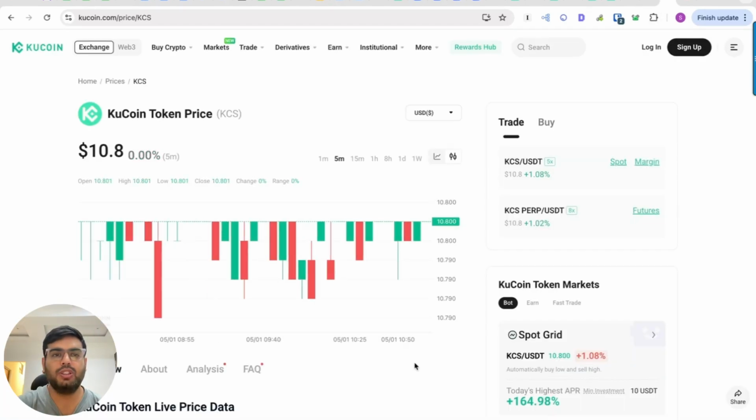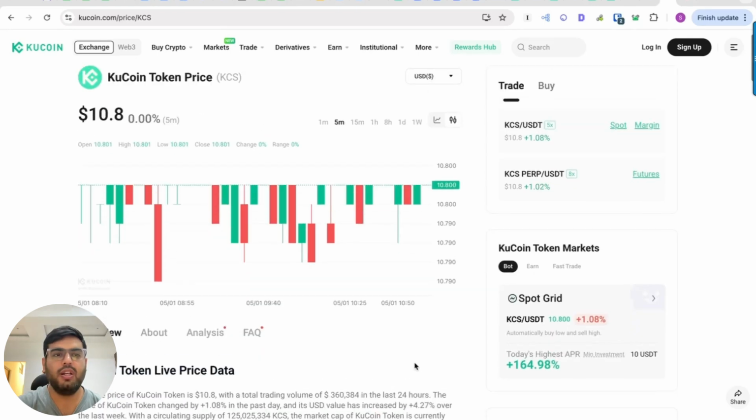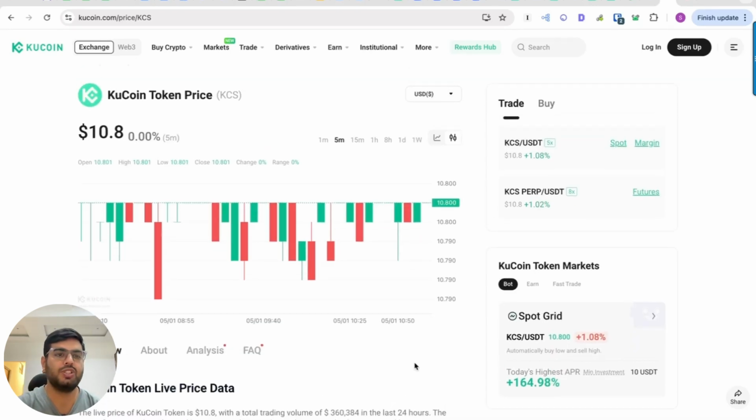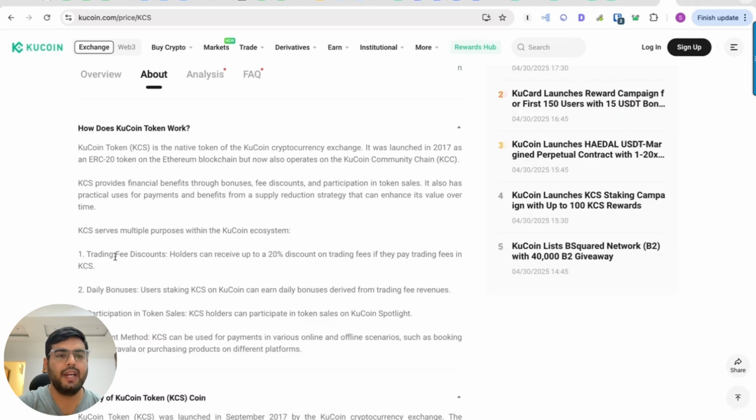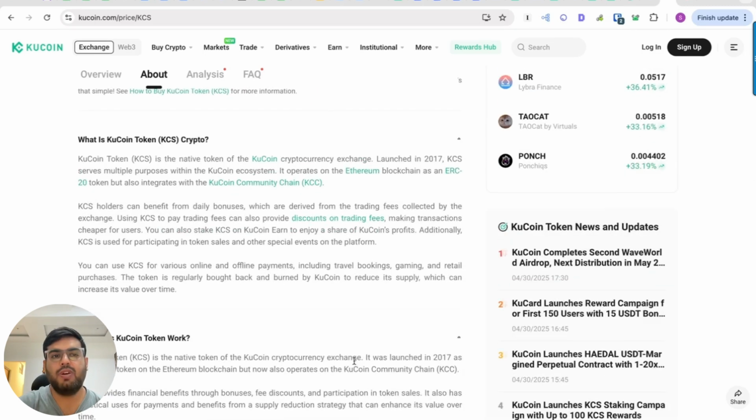Similarly, KuCoin also launched its native token in 2017. In fact, it was one of the first exchanges to launch its native token. It is right now trading at a $10 price. And if we speak about how the KuCoin token works, it gives you trading fee discounts, daily bonuses, the right to participate in token sales, and a payment method. It can be used at various online and offline platforms such as Traveler or for purchasing products on different platforms. That way, KCS, which is the native token of KuCoin exchange, is useful for the KuCoin community.